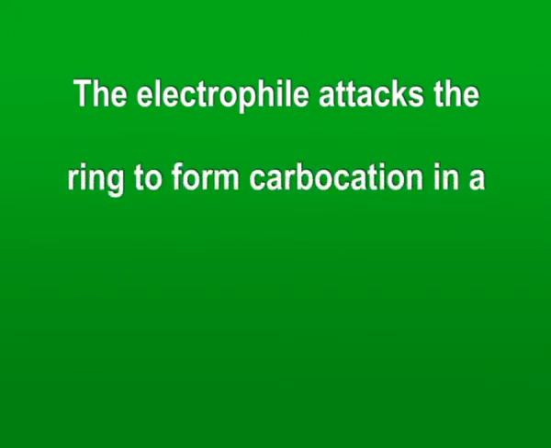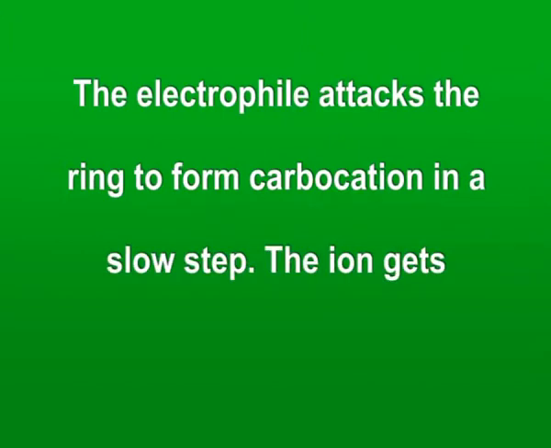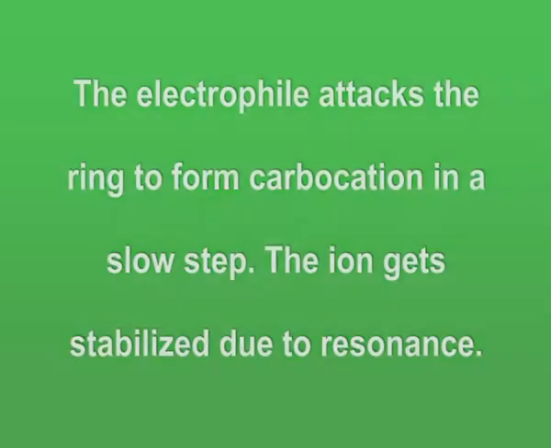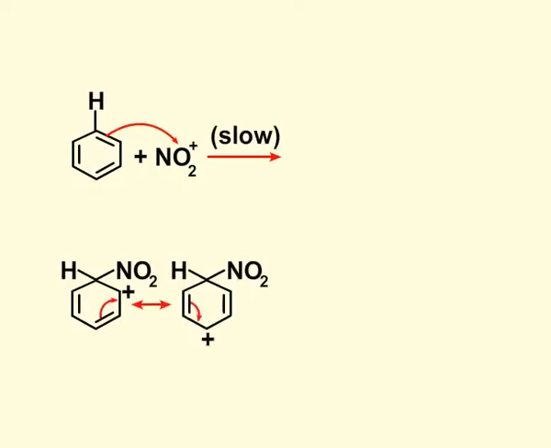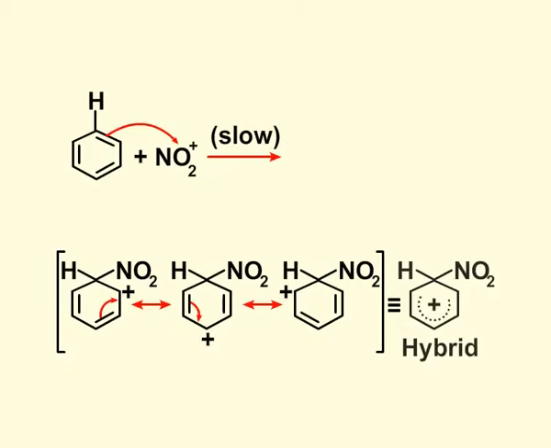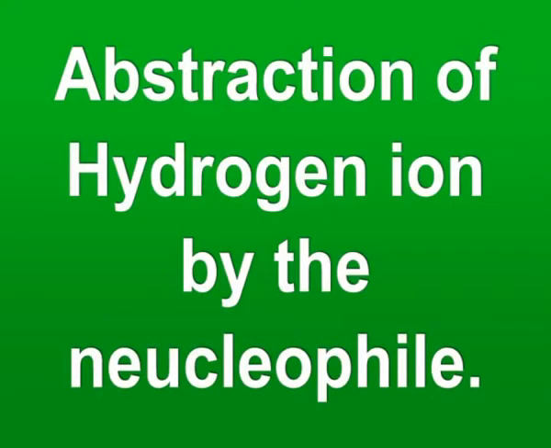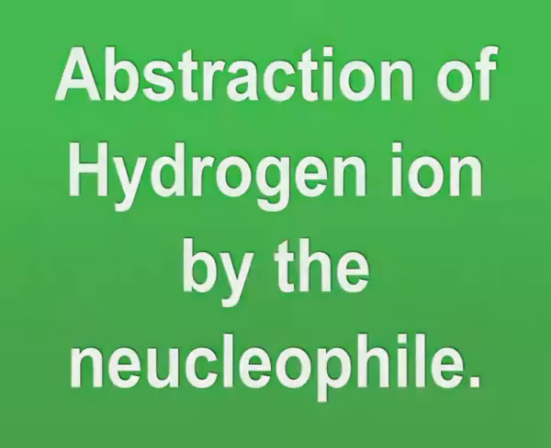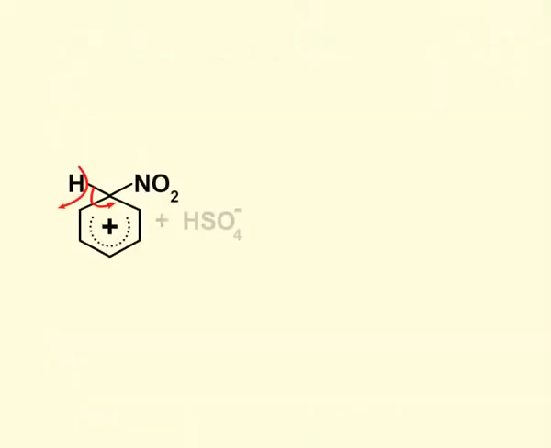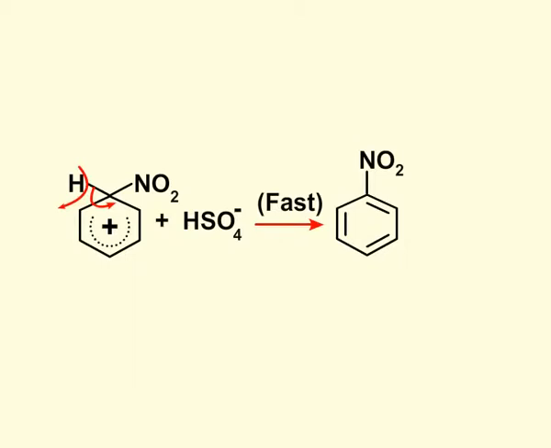The electrophile attacks the ring to form a carbocation in a slow step. The ion gets stabilized due to resonance. Have a look at the process on the screen. Children, let us now have a look at the third step, which is abstraction of hydrogen ion by the nucleophile. The nucleophile in this case is HSO4 negative ion, which readily abstracts a hydrogen ion in a fast step to form the desired product, that is nitrobenzene.